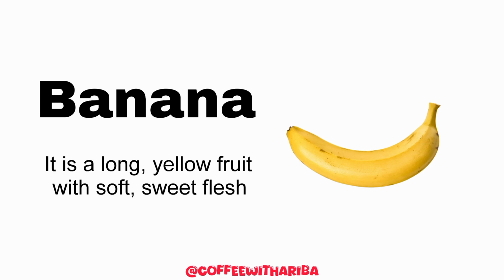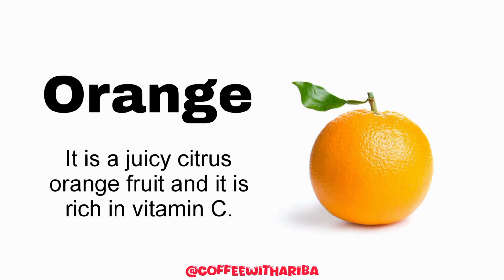And the second fruit is banana. इसको उर्दू में केला बोलते हैं. It is a long yellow fruit with soft sweet flesh. The next fruit is orange. इसको उर्दू में माल्टा बोलते हैं. And it is a juicy citrus orange fruit and it is rich in vitamin C.